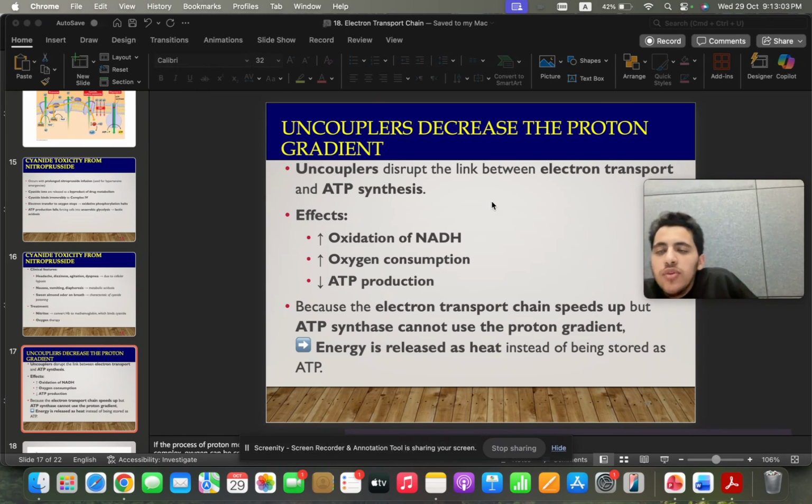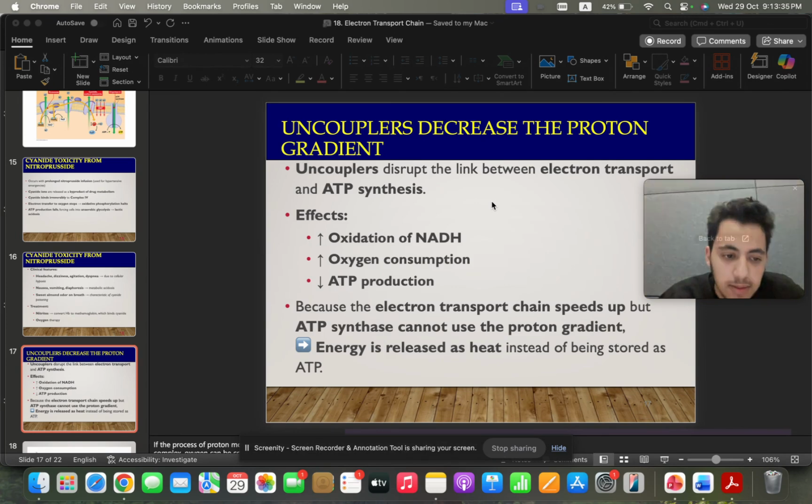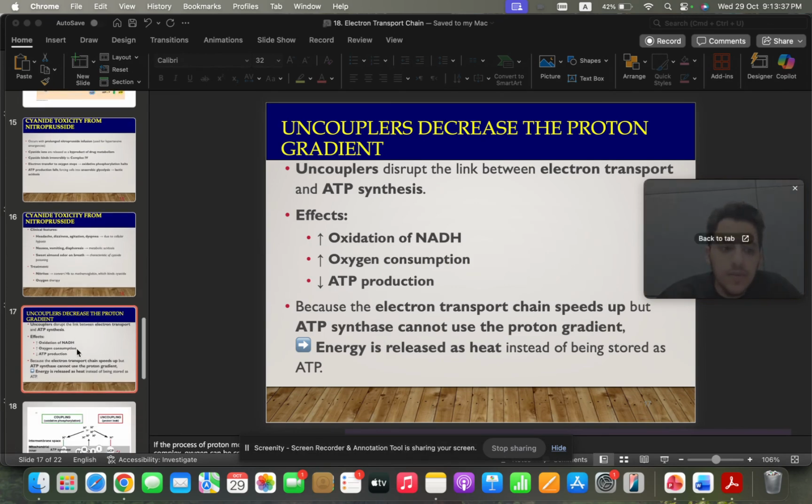Even when moving through ATP synthase, 50% of the energy is heat, and the other 50% goes to the production of ATP. But now, if they don't move through the ATP synthase, the other 50% will become heat, and exclusively everything will become heat. And what causes H plus to not move through ATP synthase? It's molecules called uncouplers. They give an alternative pathway for H plus to move back into the matrix rather than going through ATP synthase. Now let's see examples.